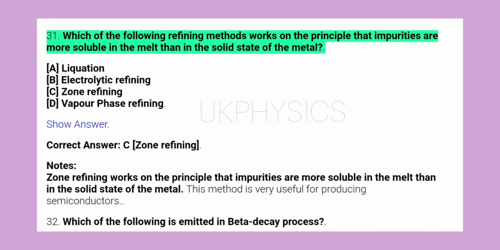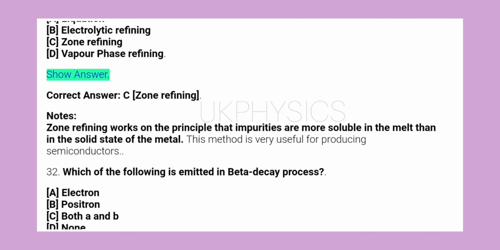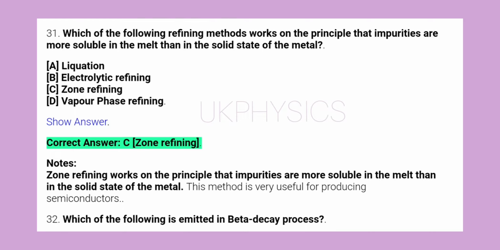31. Which of the following refining methods works on the principle that impurities are more soluble in the melt than in the solid state of the metal? A. Liquation. B. Electrolytic refining. C. Zone refining. D. Vapor phase refining. Show answer. Correct answer C. Zone refining.